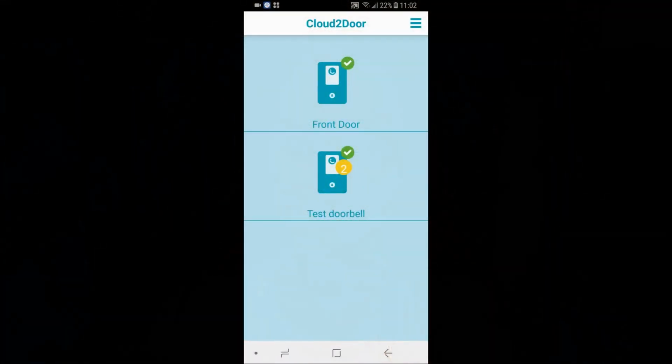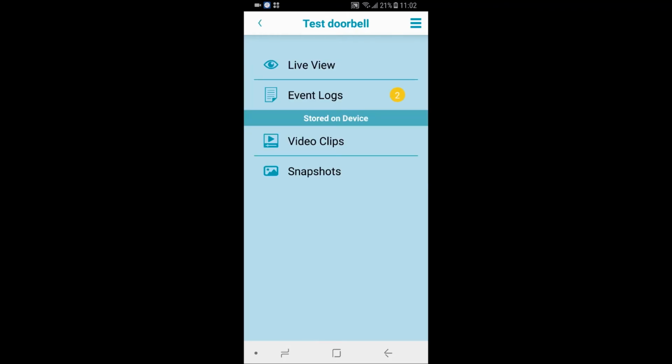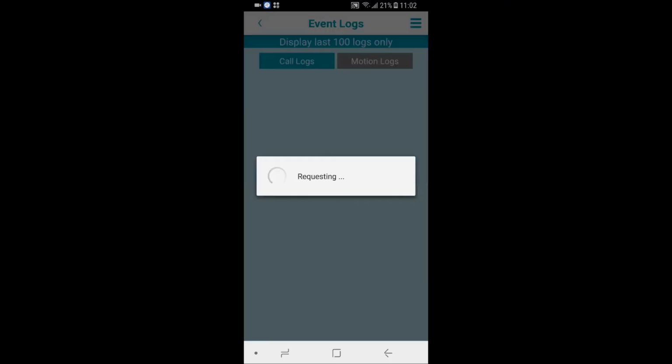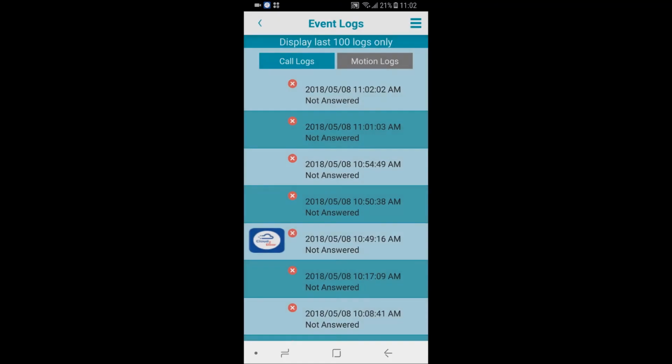Second type of event is when someone presses your doorbell button. In case you missed the video call, you will still be able to see who was looking for you. When you missed a call from a visitor, you will have this yellow icon next to your event log, showing the number of missed calls. Click on Event Log. You will see what time your missed calls happened. Let's check the video this time.